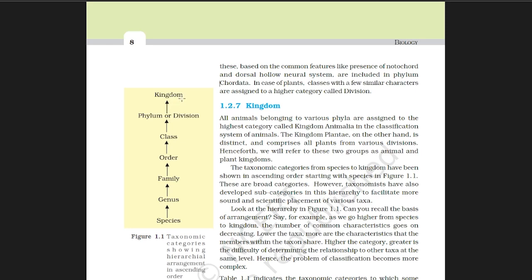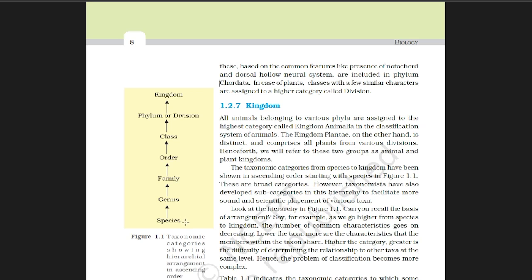And to remember the taxonomic categories in descending order, I will tell you one trick. You should remember this sentence: King Philip came over for good soup. King means kingdom, Philip means phylum or division, C is for class, O for order, F for family, G for genus, and S for species.